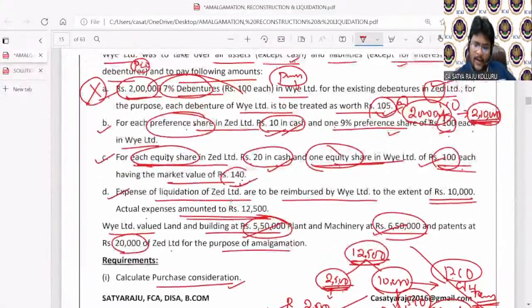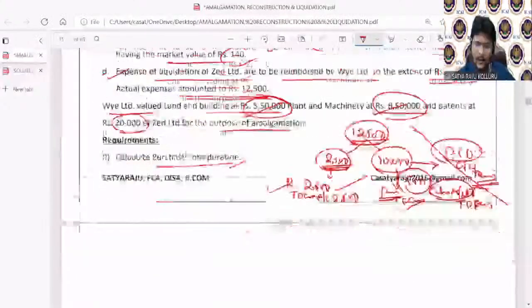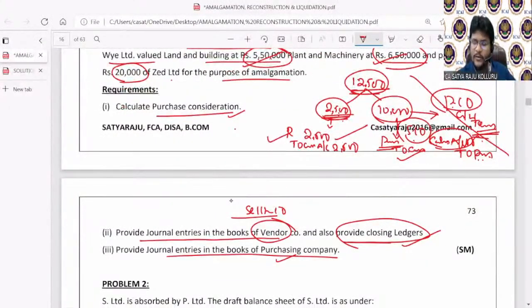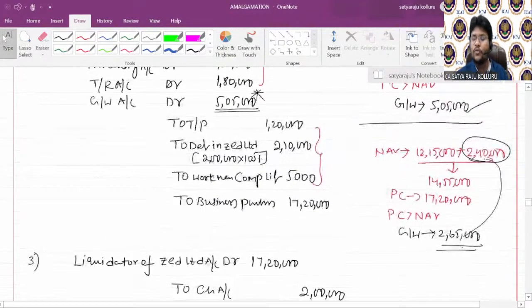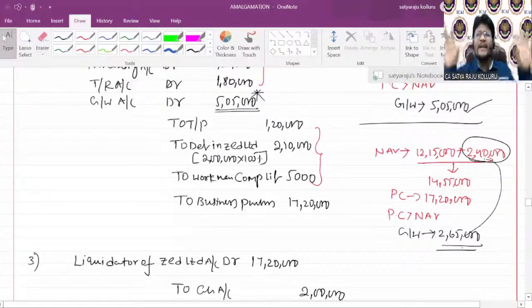Is there anything apart from this? Hope all are completed, right? So PC is over. Closing ledgers in the selling company is over. Journal entries in the books of the purchasing company are over. This is the full-fledged problem, how you generally need to do it. Sir, due to lack of time, I may not be able to discuss many problems, but the problem I am taking for discussion contains the entire accounting treatment. Now, we checked the calculation of PC, we checked the closing ledgers in the books of the selling company, and we completed the journal entries in the books of the purchasing company.